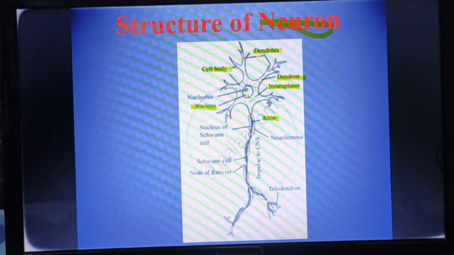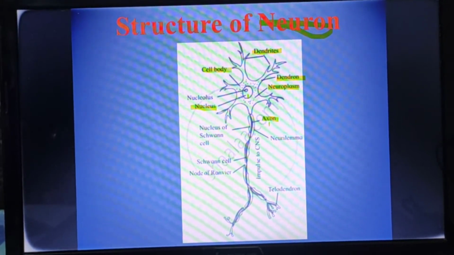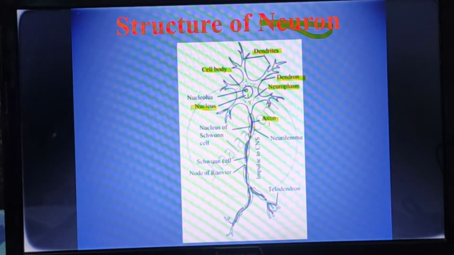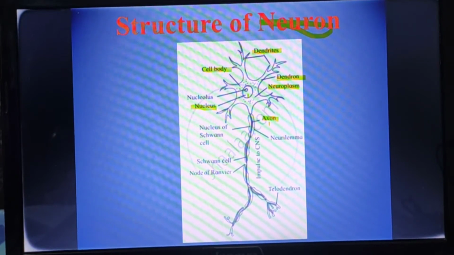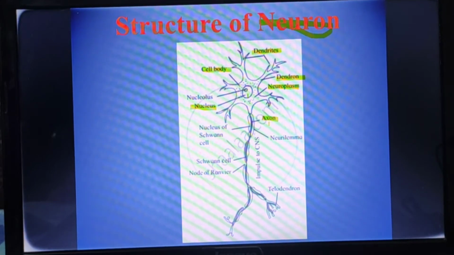And another is the axon. So what is the axon? The axon is only one branch or structure which is very elongated, a cylindrical process.